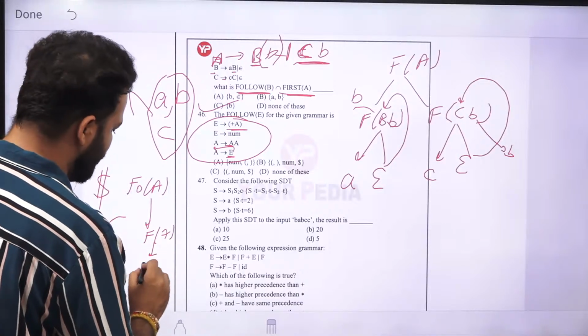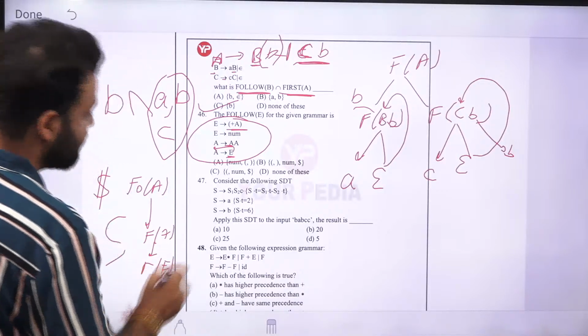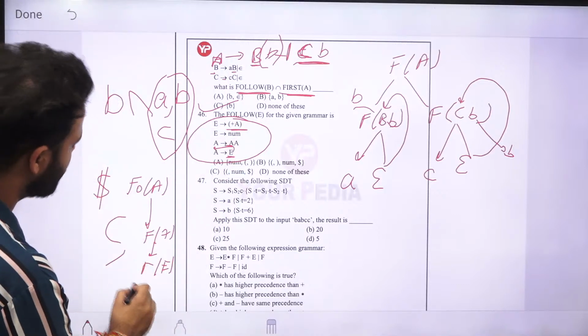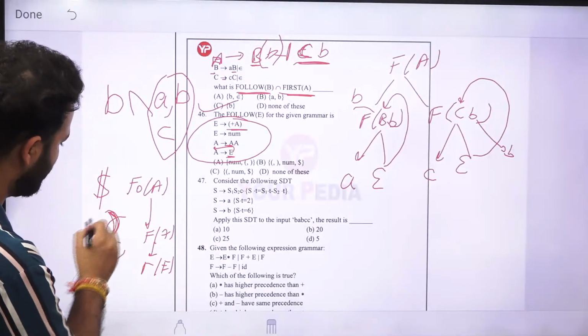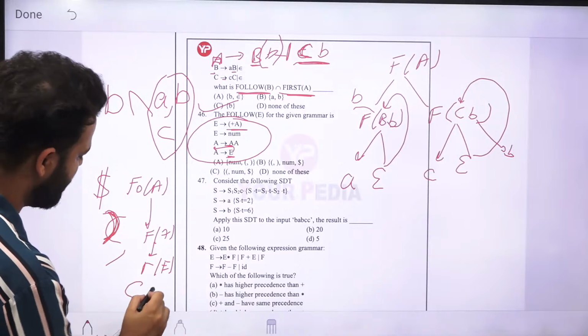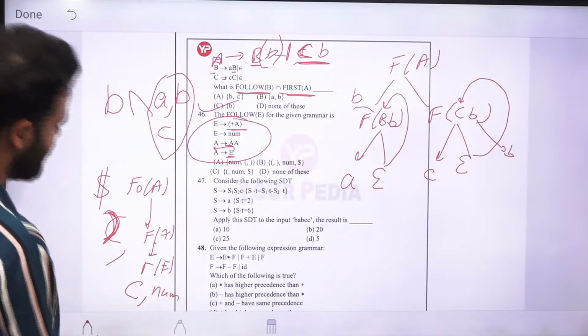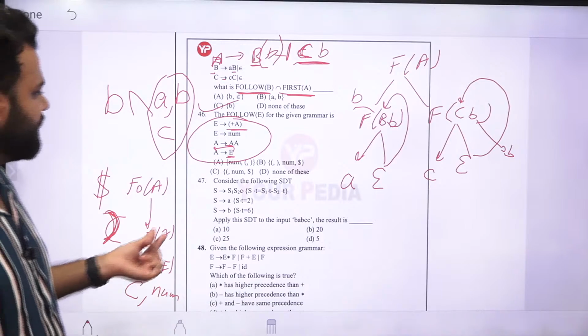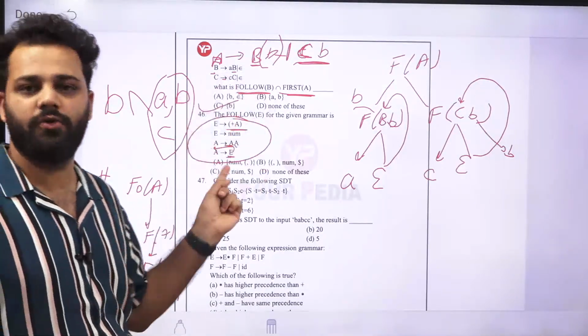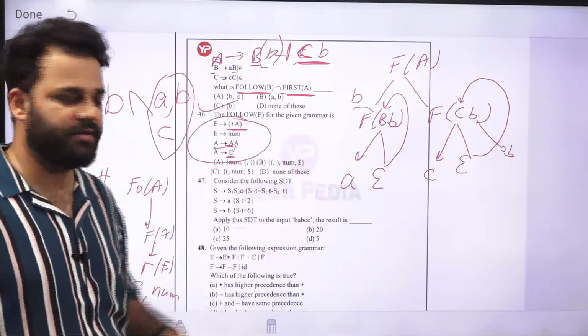First of A gives you first of E, and first of E is nothing but this bracket. So previously the bracket was this one. So this bracket and the number, and after that the next A will again go back to follow of A, and then it will start the infinite loop.